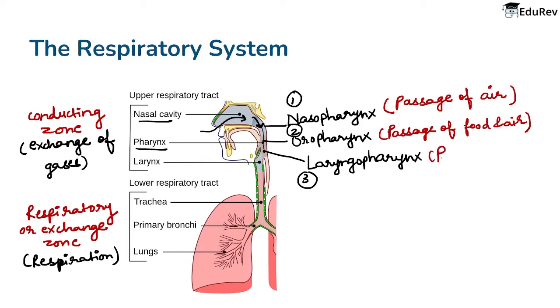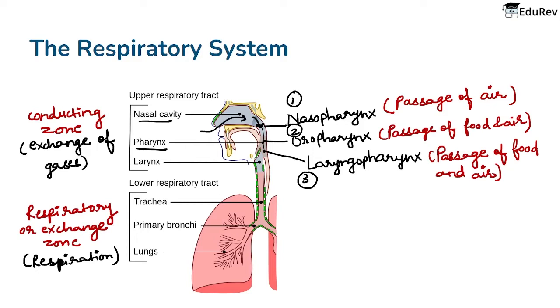Now it is also the passage for food and air, and इसका नाम laryngopharynx इसलिए because it is present near the larynx, right? It is present near the larynx. So this was about the pharynx. Till now respiration में air हमारी कहाँ से आई है?